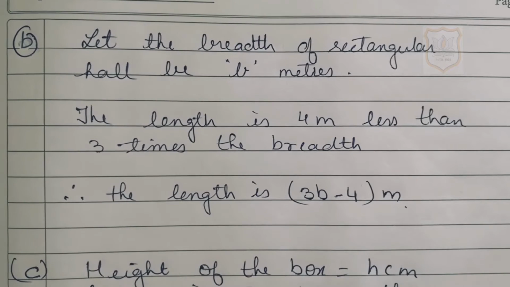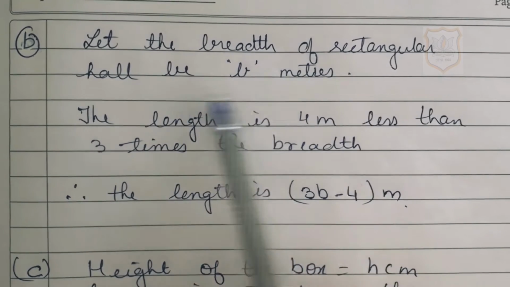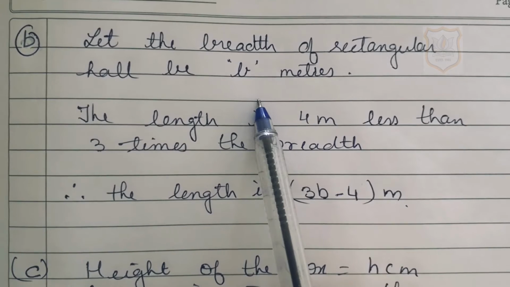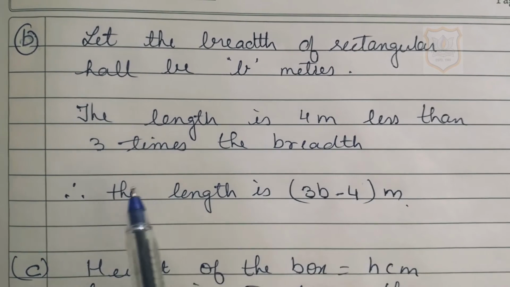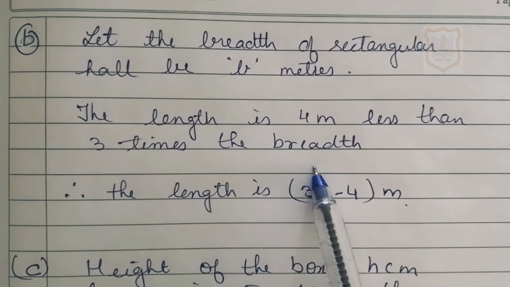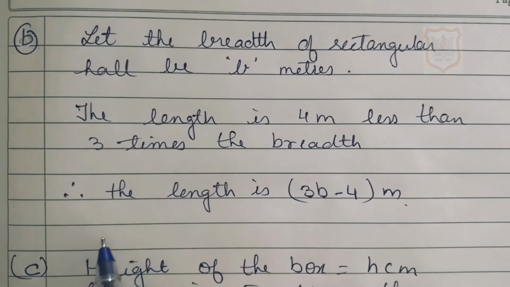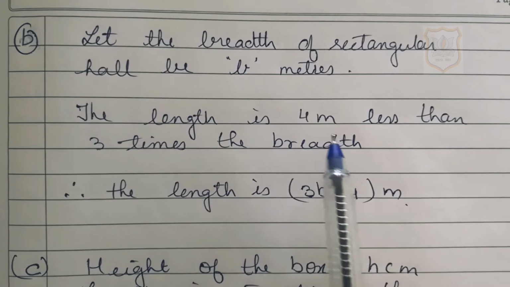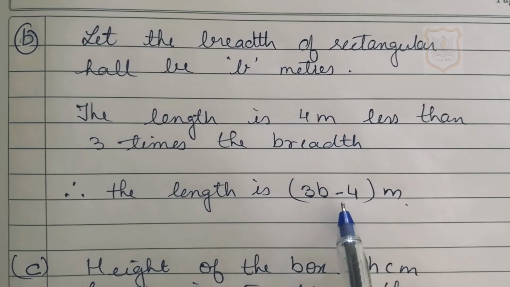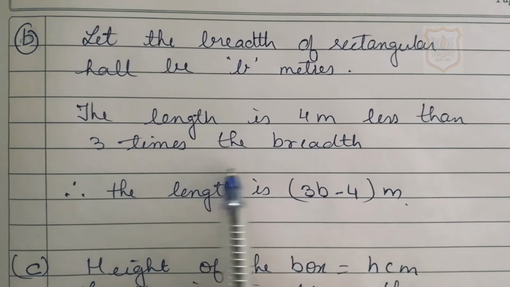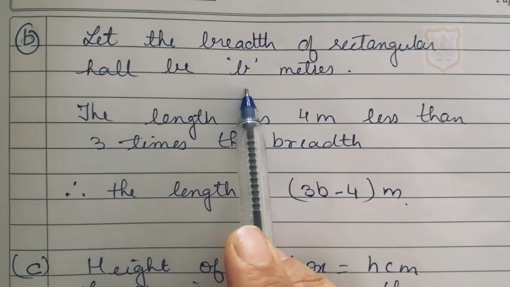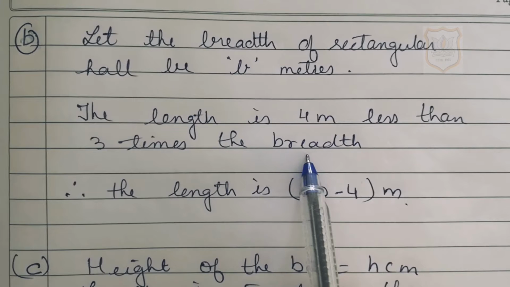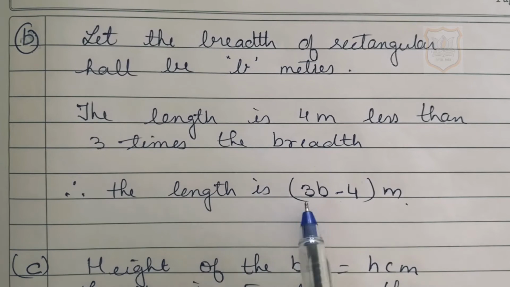Solution for B part of question number 1. Let the breadth of the rectangular hall be b meters. It's given in the question. The length is 4 meters less than 3 times the breadth. It's also given in the question. So we have to find out the length. Length is 4 meters less, means we have to subtract 4. 3 times the breadth means we have to multiply 3 by breadth. Breadth is b meters. So in the place of breadth we will write 3b. So the length is 3b minus 4 meters.